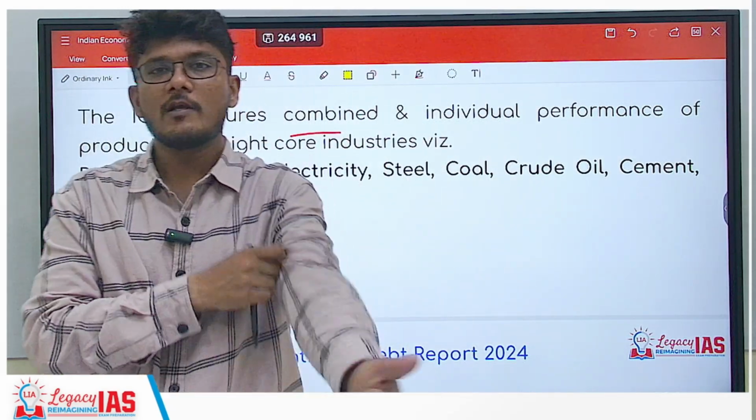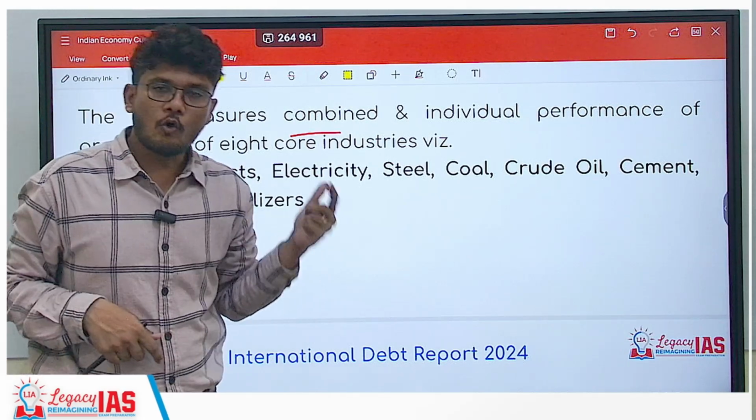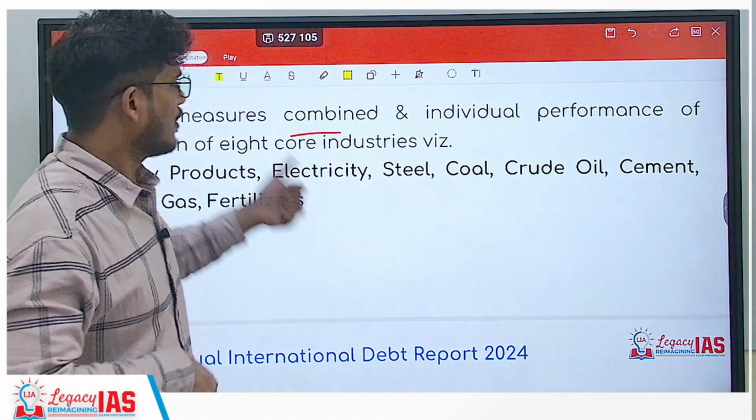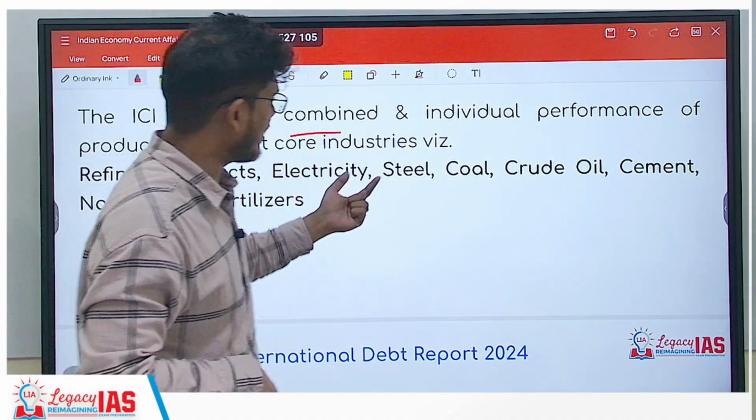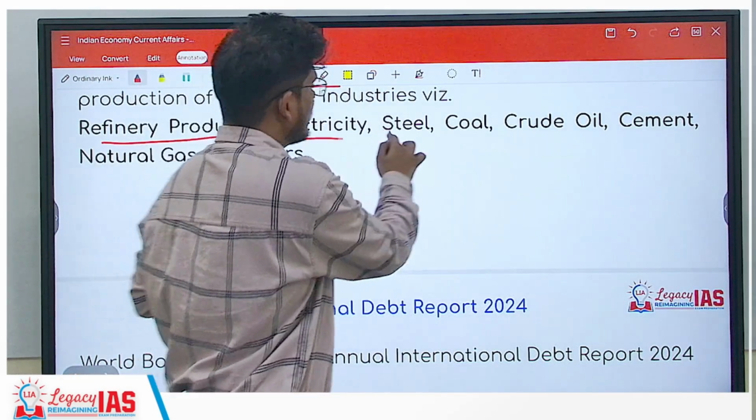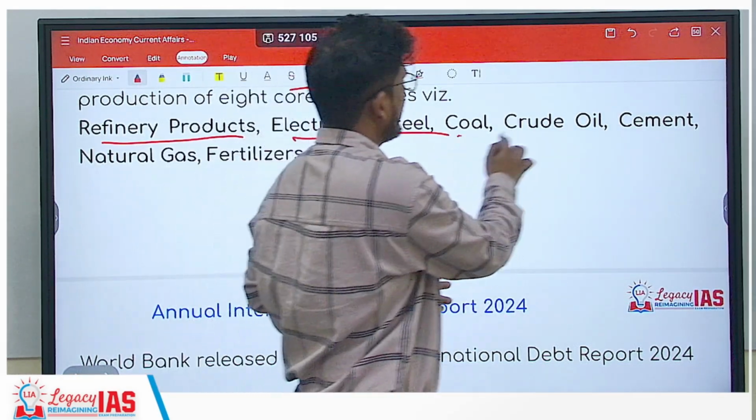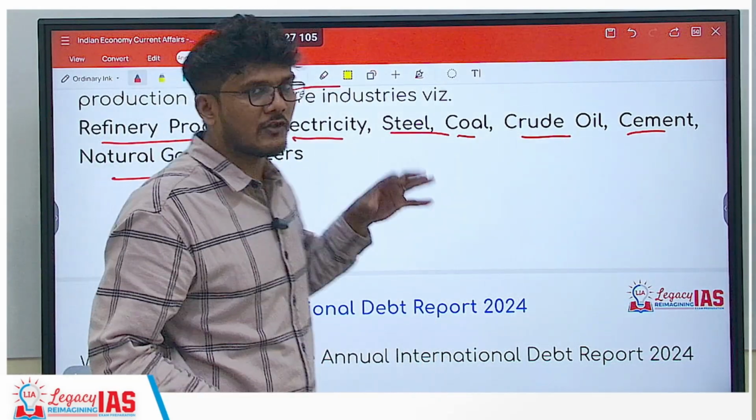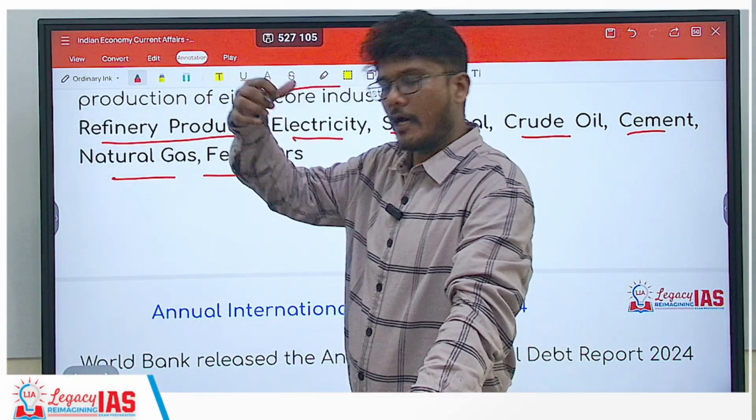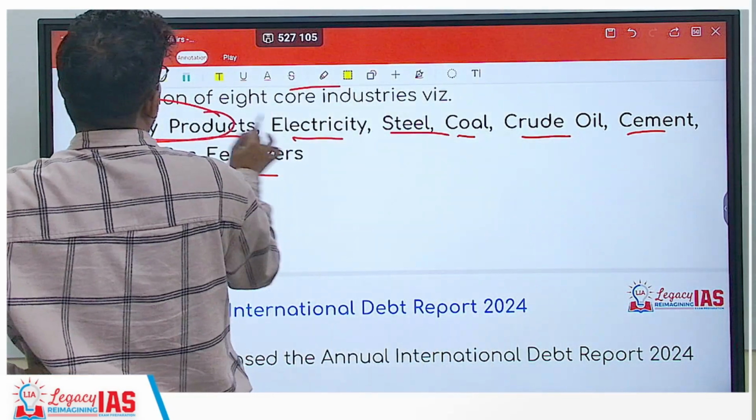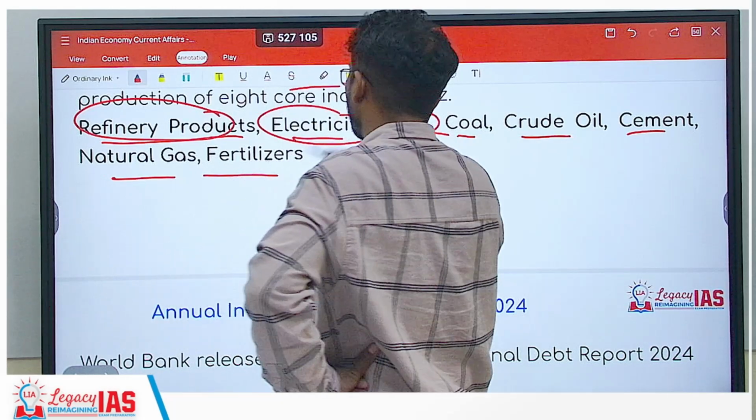Refinery products, then you have steel, coal, crude oil, cement, natural gas, cement and fertilizer. I'll repeat: refinery products, electricity, steel, coal, then crude oil, cement, natural gas and fertilizer. Now this is also the arrangement from highest to lowest. So highest is refinery product, then you have electricity and then steel.